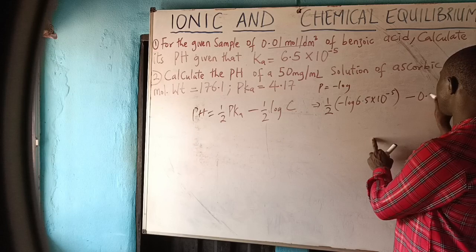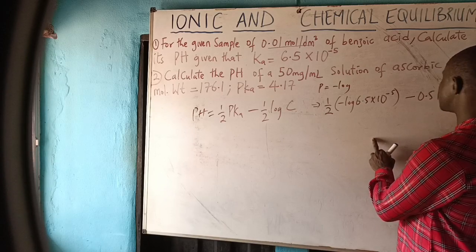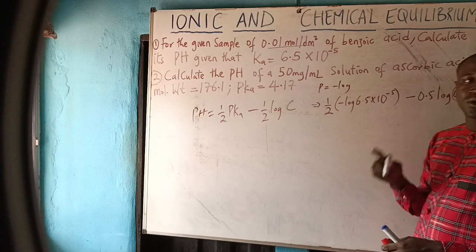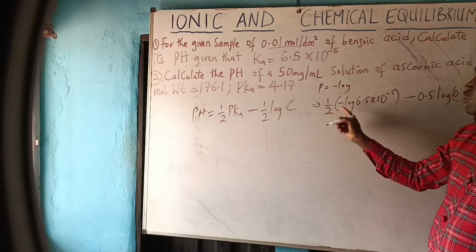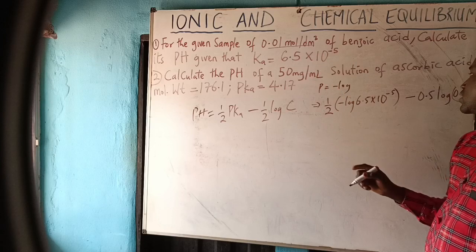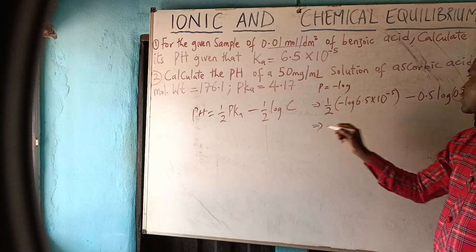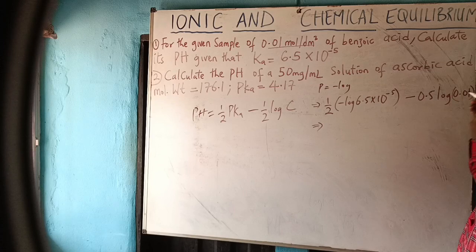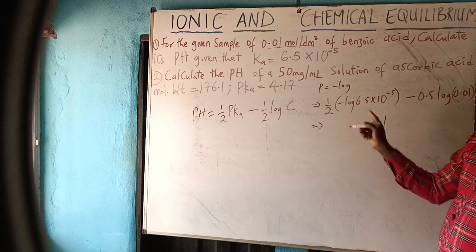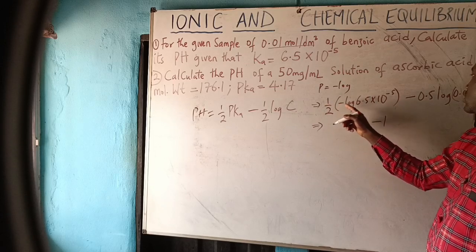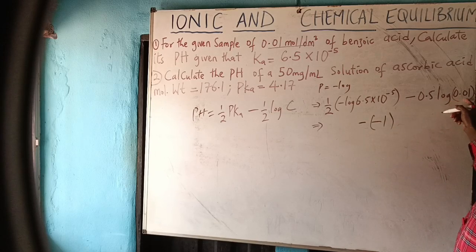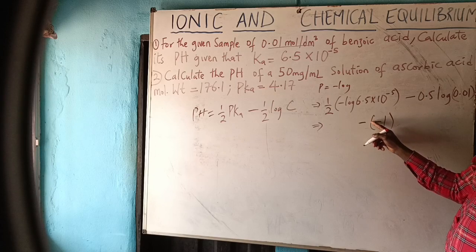6.5 times 10 raised to power minus 5. Then minus 0.5 log what? 0.01. That is the concentration. So you are getting 1/2 minus log from P means minus log. Then Ka is this. So 0.5 log 0.01 will give you minus 1.